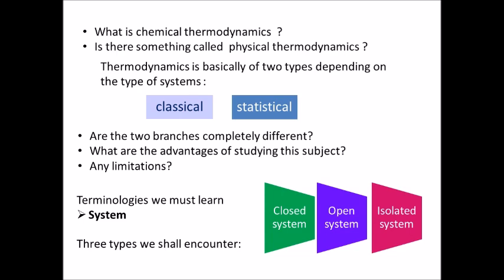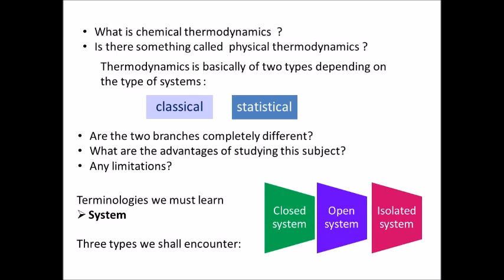Basically, you can find that thermodynamics is of two types, classical and statistical. What is that now? Classical thermodynamics is something applied to macro systems. Like when you have something which you can see visually, you can change the properties of that system and do it manually or by some machines. Statistical thermodynamics deals with the study of microscopic objects or the microscopic level.